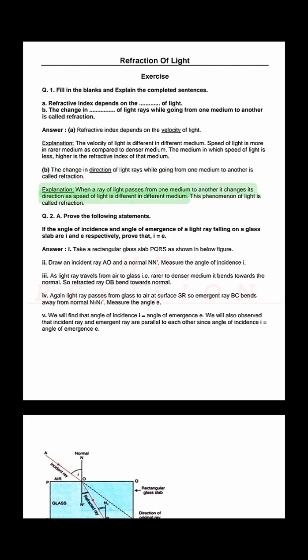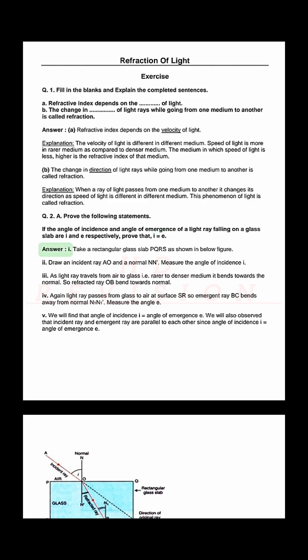Explanation. When a ray of light passes from one medium to another, it changes its direction as the speed of light is different in different media. This phenomenon of light is called refraction. Q. 2. A. Prove the following statements. If the angle of incidence and angle of emergence of a light ray falling on a glass slab are i and e respectively, prove that i equals e.